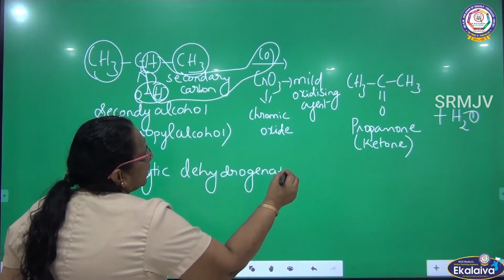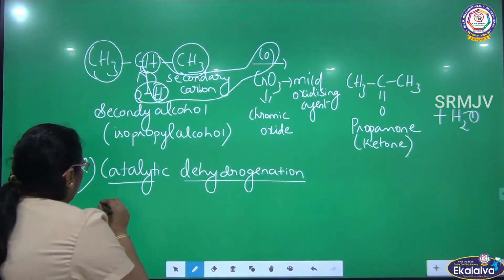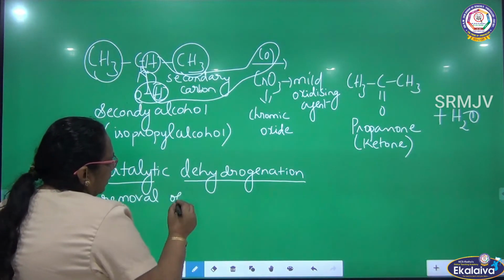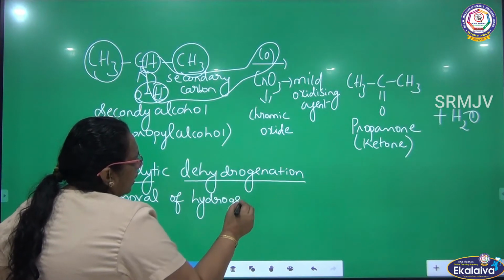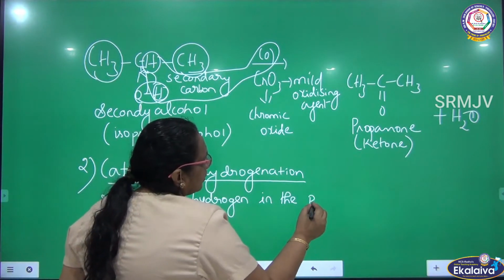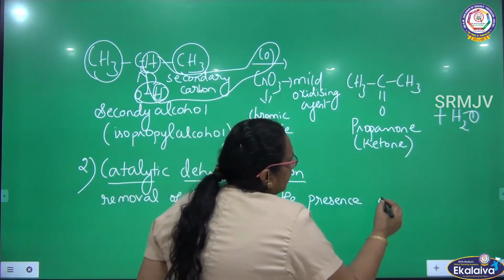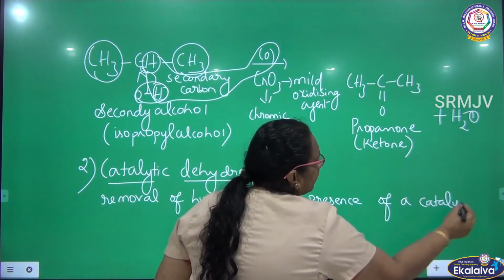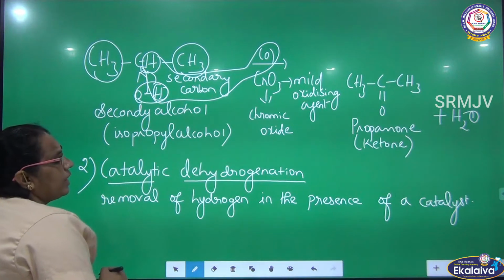What is catalytic dehydrogenation? Removal of hydrogen in the presence of a catalyst, that is called catalytic dehydrogenation.